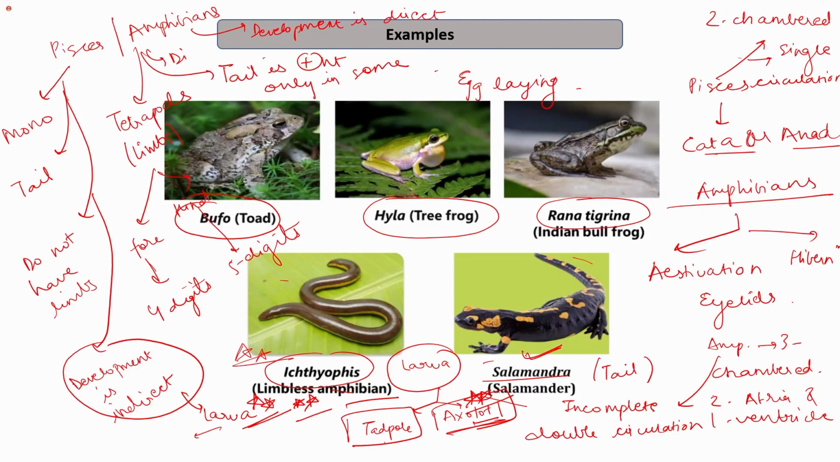In the next class, we will learn about the three remaining classes, which are the class Reptilia, Aves, and Mammals. And then we will see the differences between these five classes, that is Pisces, Amphibians, Reptilia, Aves, and Mammals.